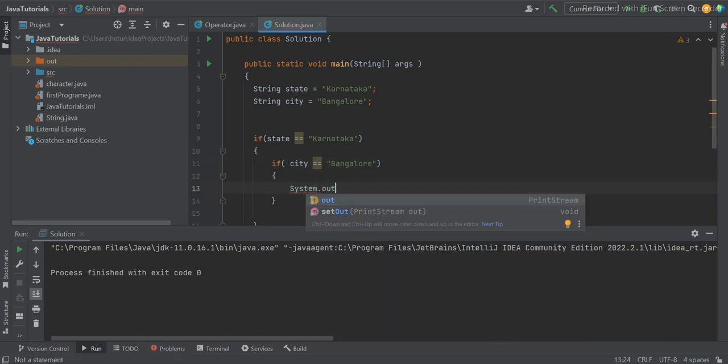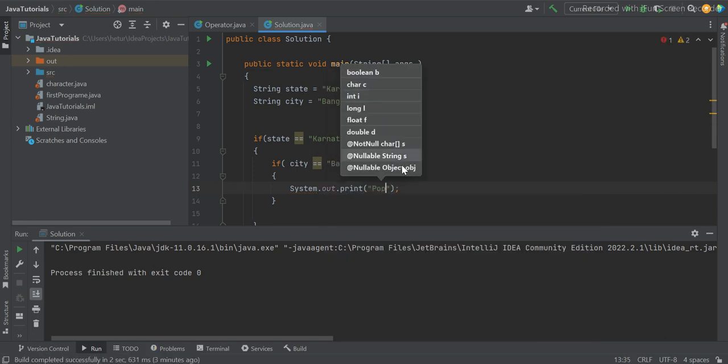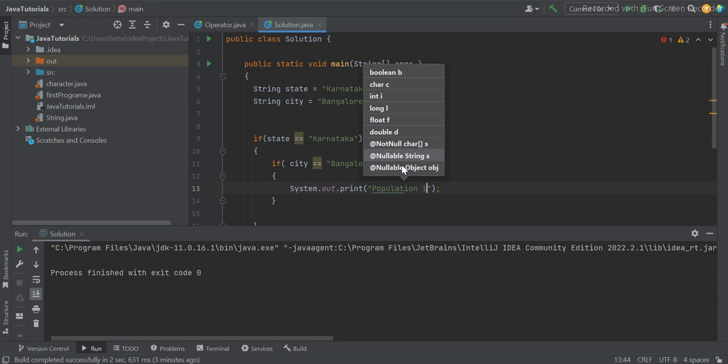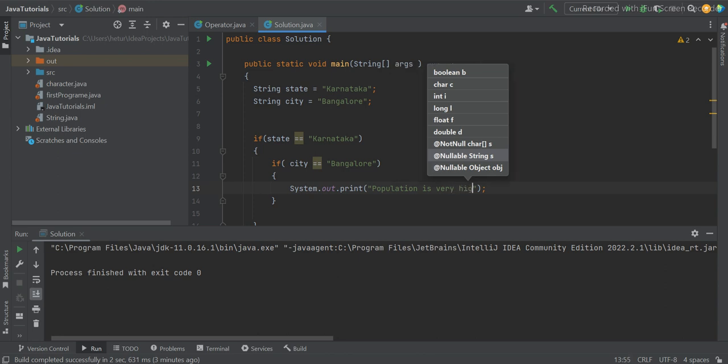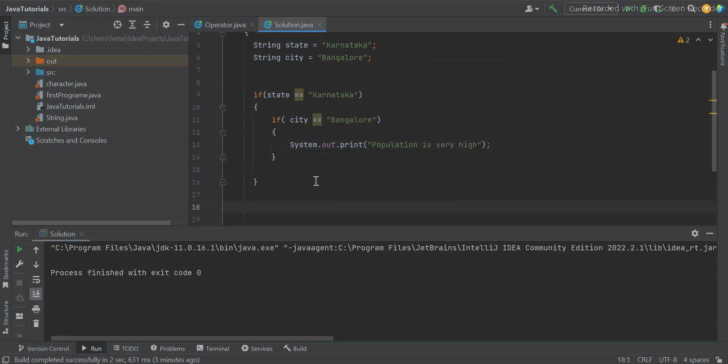System dot out dot print, population is very high. Something like this I will say. And for a nested if, one more if else condition, let me copy paste it.